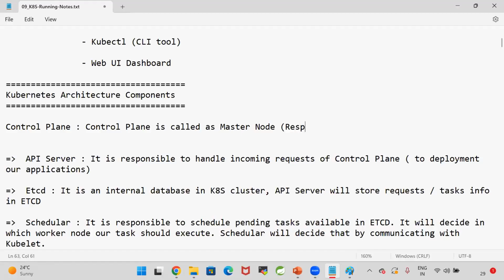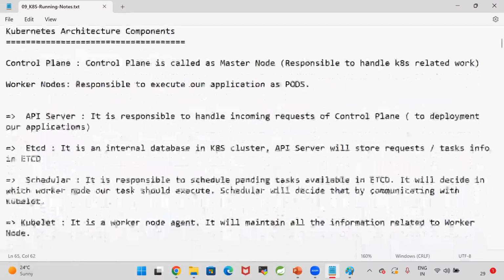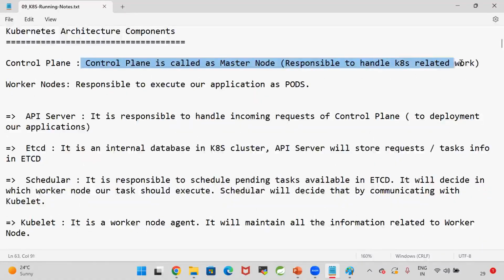It's called the master node, responsible to handle Kubernetes related work. Then we have worker nodes responsible to execute our application as pods. Control plane is called the master node. It is responsible to handle Kubernetes related work. What is a worker node? Worker nodes are responsible to execute our application as pods.